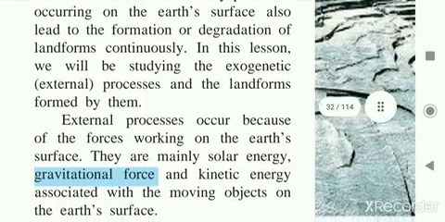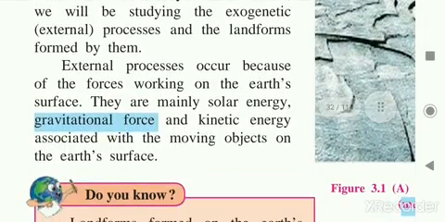External processes occur because of the forces working on the earth's surface. They are mainly solar energy, gravitational force, and kinetic energy associated with the moving objects on the earth's surface. You already know what gravitational force is. An object which has mass attracts other objects having mass.